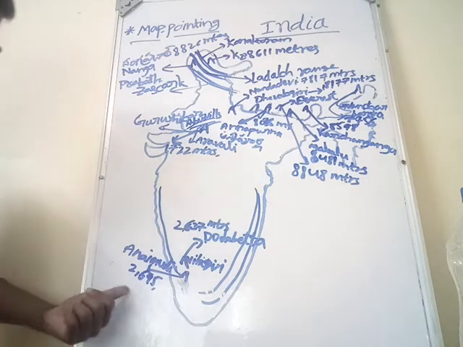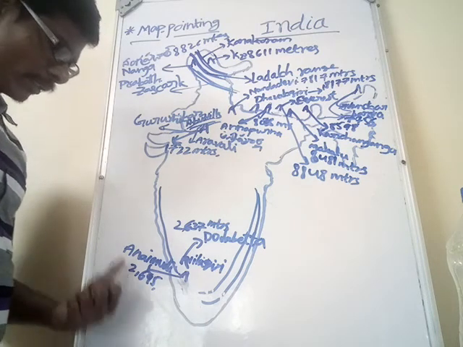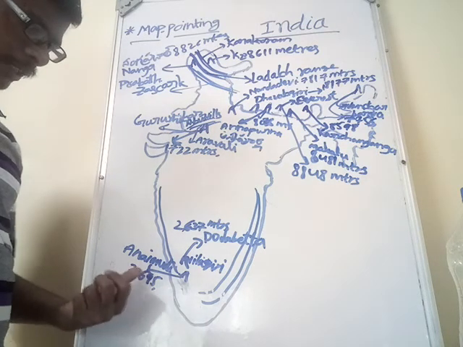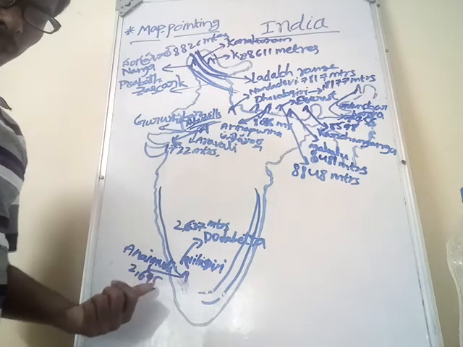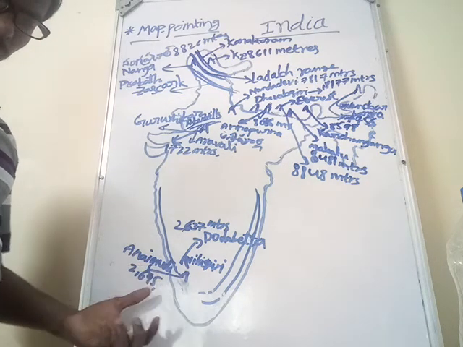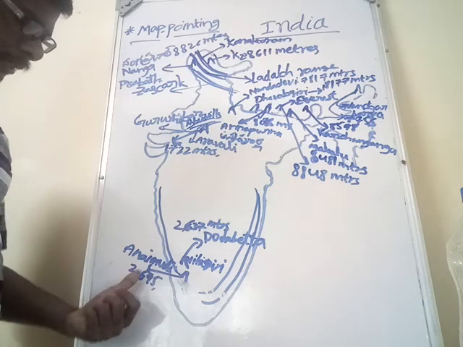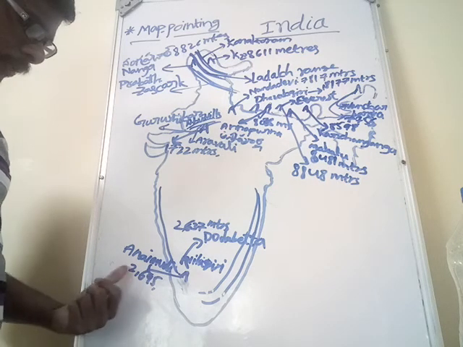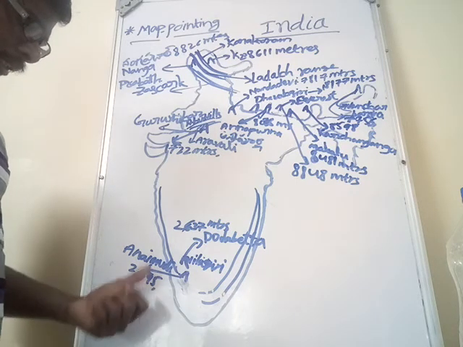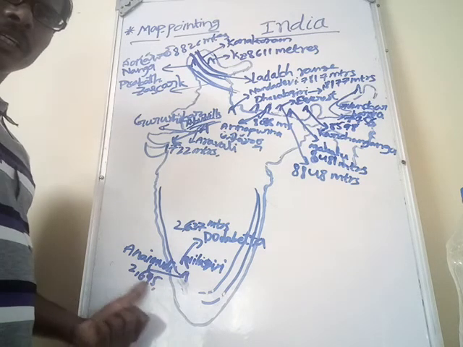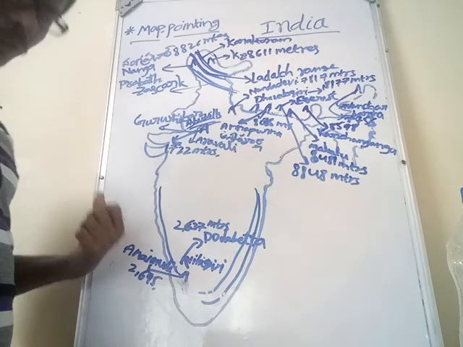This Anaimudi peak is the highest peak in South India, or in the Deccan Plateau. It is located in Kerala state, in the Annamalai hills.